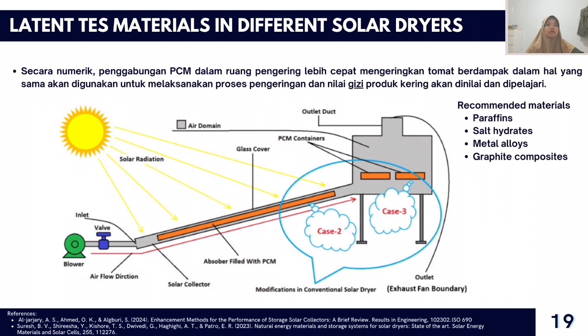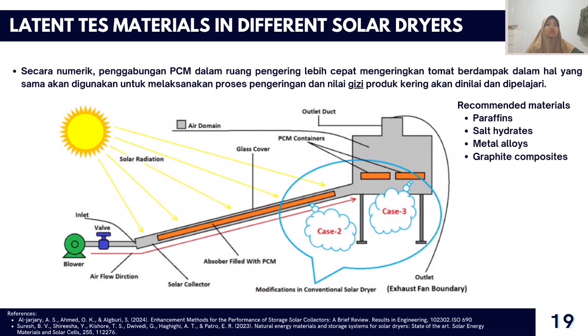Paraffins, salt hydrates, metal alloys, and graphite composites are common material types used in thermal energy storage systems. Each has unique characteristics that make them suitable for specific applications. Paraffin, for example, is a hydrocarbon that undergoes a phase change from solid to liquid at a certain temperature, making it very effective in storing latent energy.